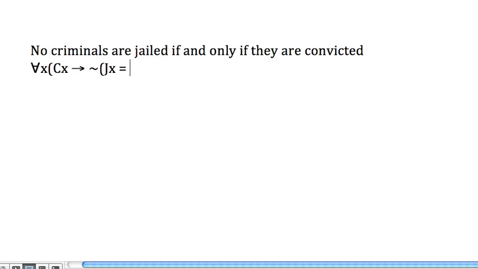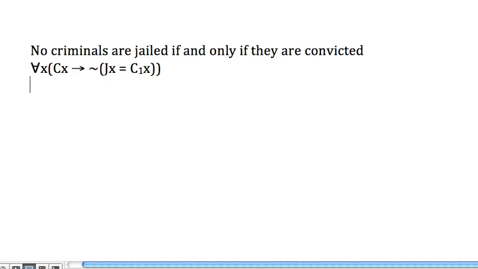But that's fine. We can do it this way. And we need to have a different predicate here, so we're going to use C sub 1. So C is criminals, C sub 1 is convicted. And that's what we get. If X is a criminal, then it's not true that X is jailed if and only if convicted.